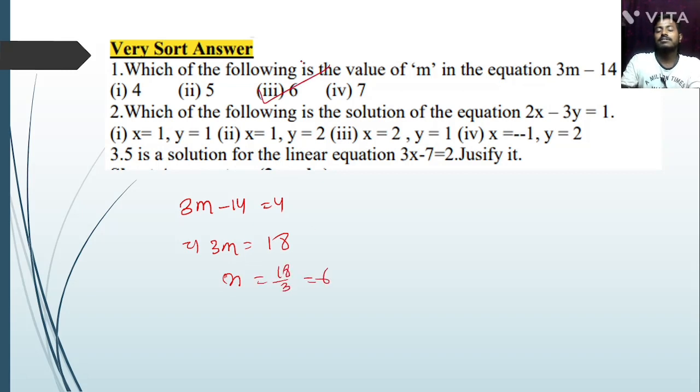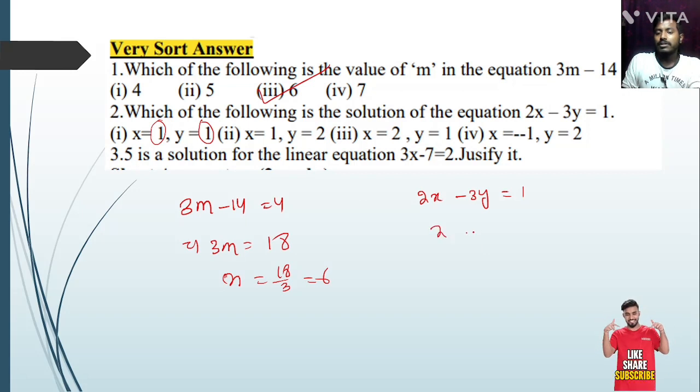Okay, next question, question number 2. Which of the following is the solution of the equation? Okay, 2x minus 3y equal to 1. Put the value, that is x equal to 1, y equal to 1. Okay, that is 2, that is minus 3. So here it is minus 1. So this is not the correct answer. So option number 2 we will put. So x equal to 1, y equal to 2, that is 2. So it is not correct.